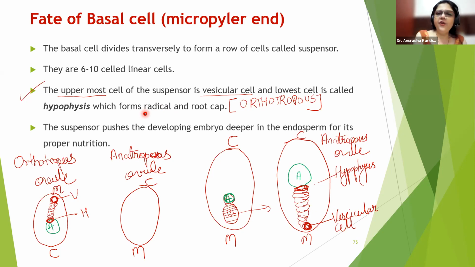Basal cell is equal to micropylar end. Apical cell is equal to chalazal end. Basal cell will undergo mitosis to form 6 to 10 linear cells called as the suspensor. The uppermost cell of the suspensor, the one which is lying most towards the micropylar end, will be called as vesicular cell, and the one which will be touching the apical cell, that cell will be called as the hypophysis.